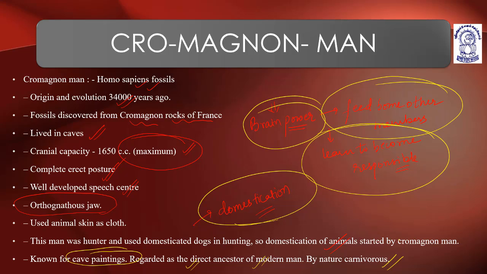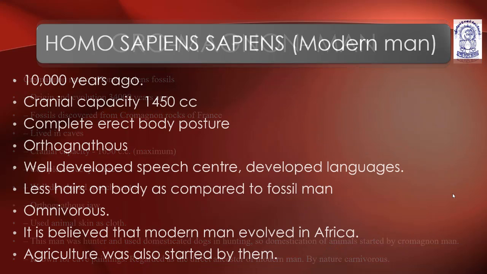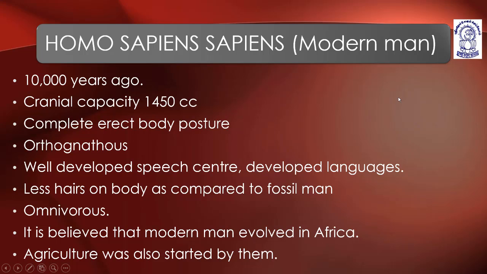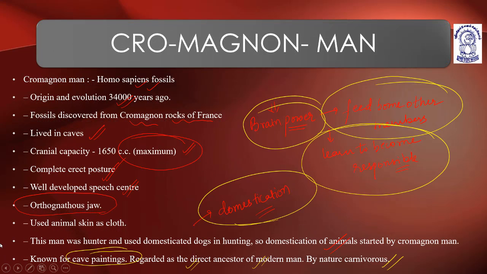Now, Homo sapiens sapiens. Although we are going to start with modern man in the next class, till here Cro-Magnon men we have completed.